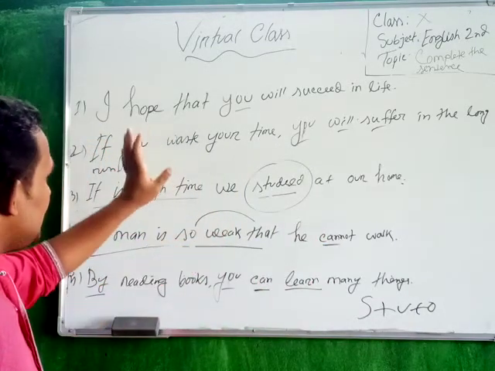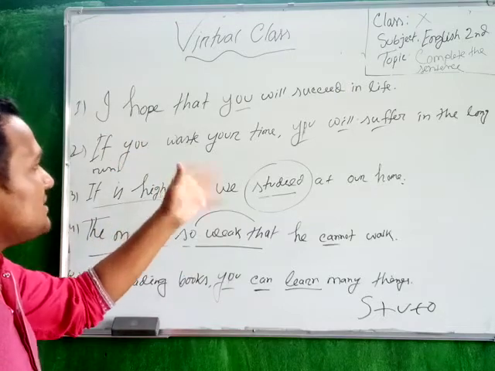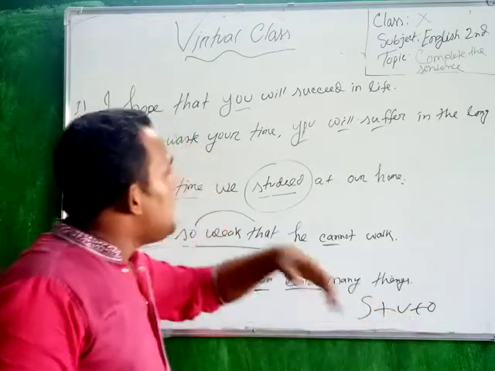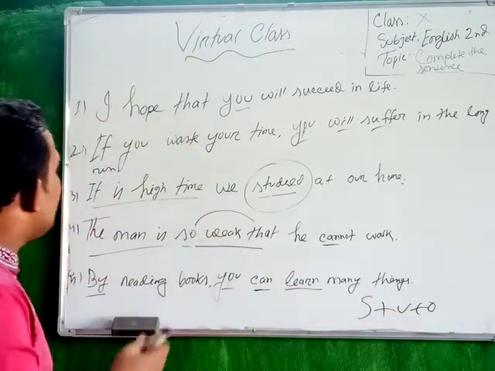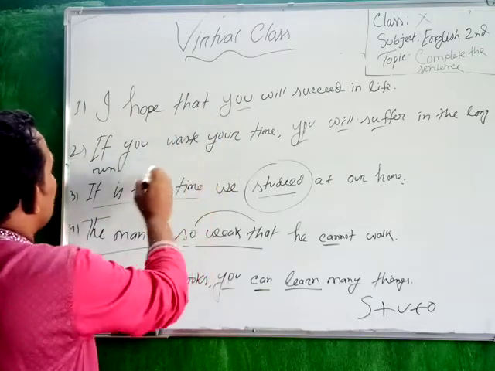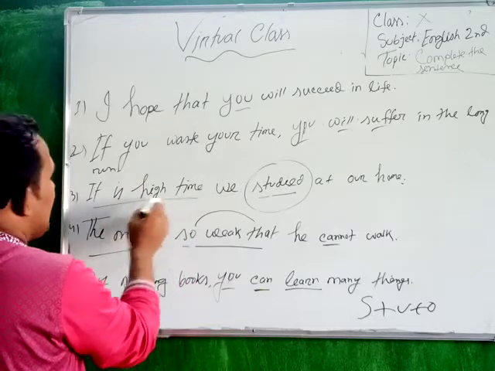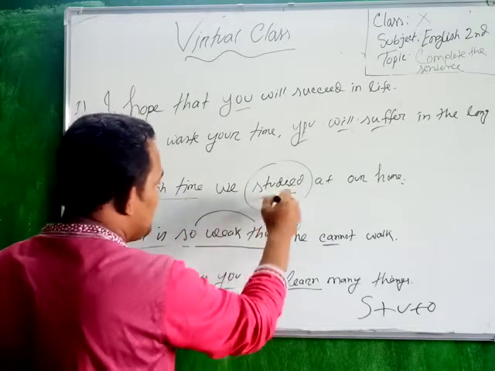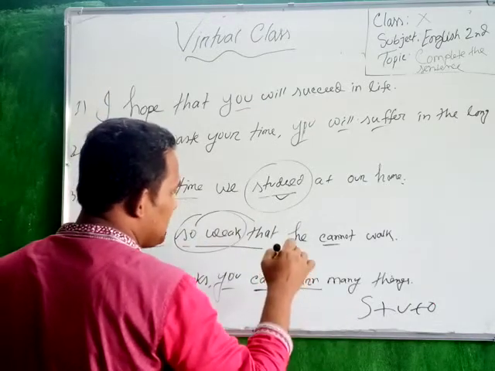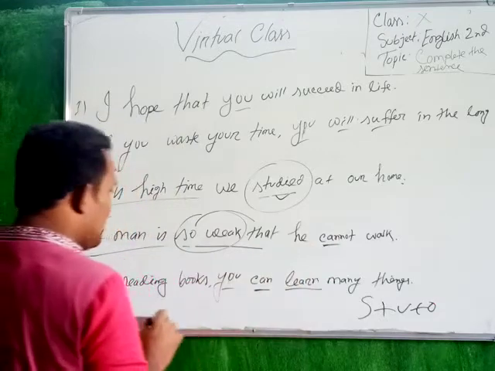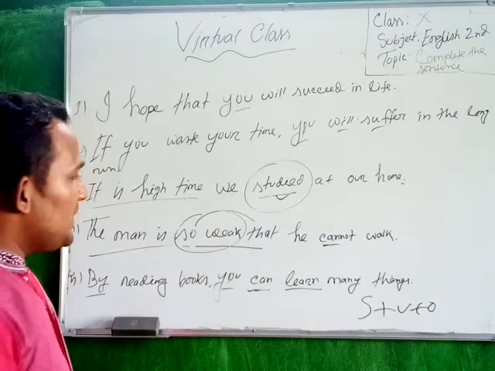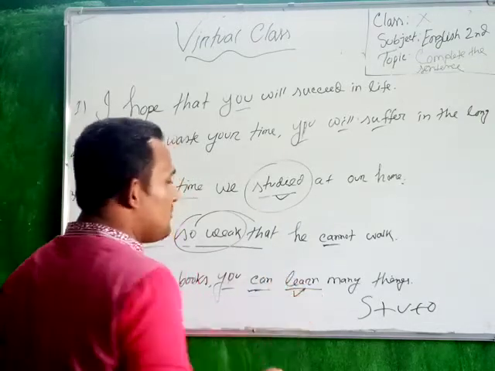Okay, but in terms of completing all the sentences, you have to follow some rules. First one, you have to follow subject plus verb plus object, and second, you have to follow these rules. You can see that when we have it is time or high time, we have to put the past form of the verb. When we have so that, we have to bring can or could. Okay, you can see that after any kind of modal verb, you have to put the present form of the verb.